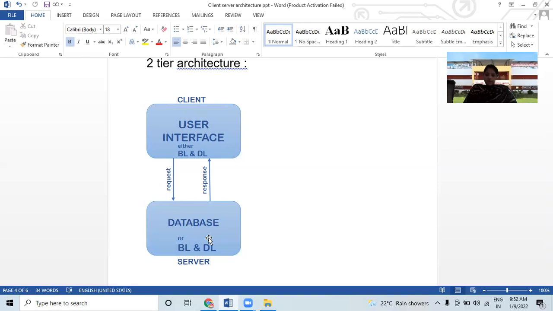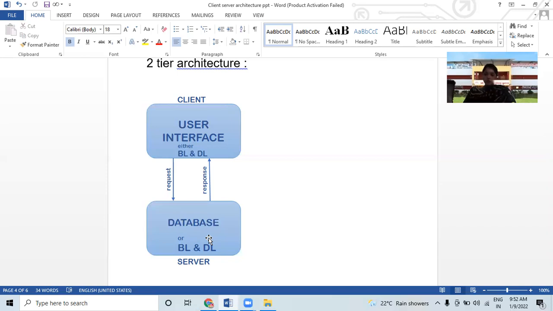Okay, so second tier architecture is useful where a client talks directly to server. So second tier architecture में क्या होता है? Client can directly communicate with the server. Okay, so here in second tier architecture, it's useful where a client talks directly to the server. There is no intervening server.